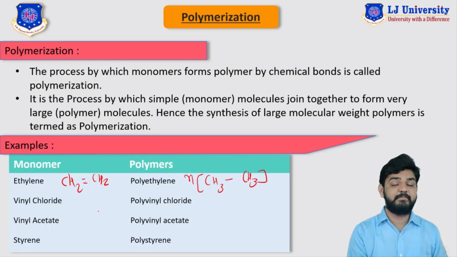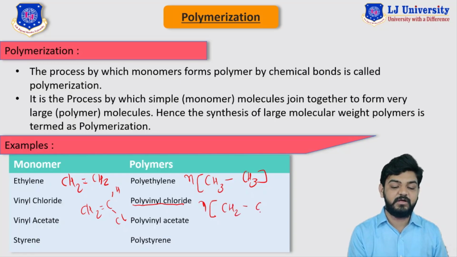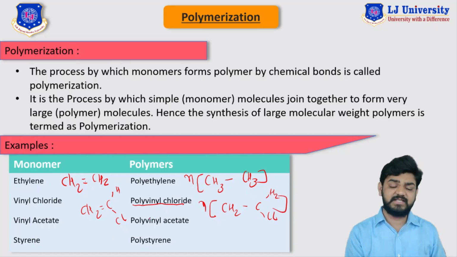Then the next example is vinyl chloride. So the structure of the vinyl chloride monomer looks like CH2 double bond C, with one hydrogen and one chlorine group here. If this particular monomer undergoes the polymerization reaction, then it will form polyvinyl chloride as the polymer, where n number of monomers will react with each other and form a chemical structure like this. And the next example is vinyl acetate, which will form polyvinyl acetate, and styrene, which will form polystyrene.